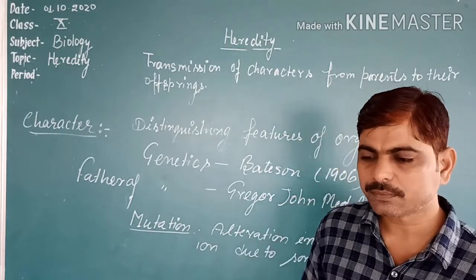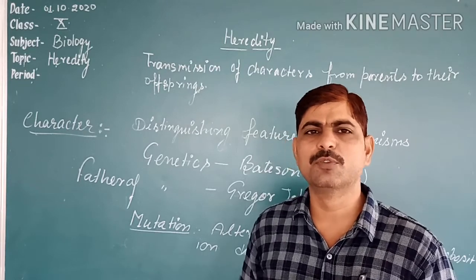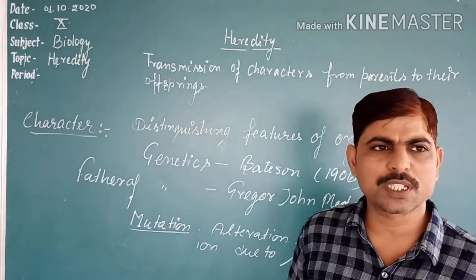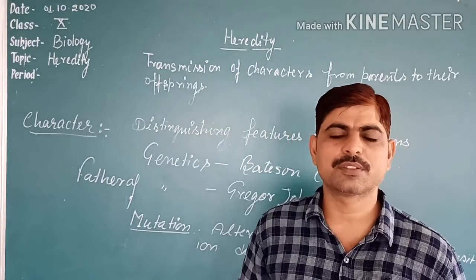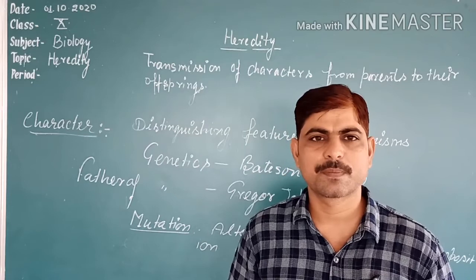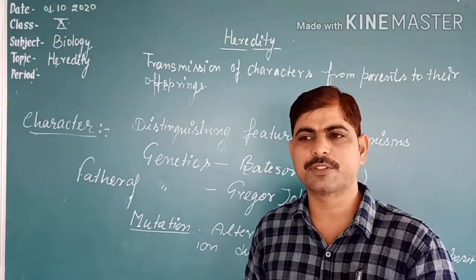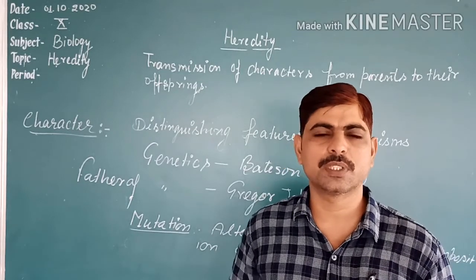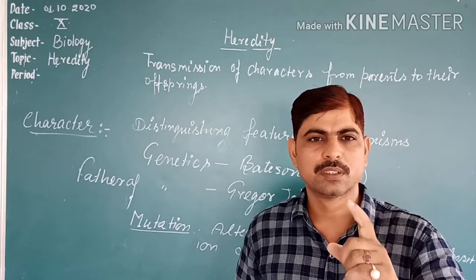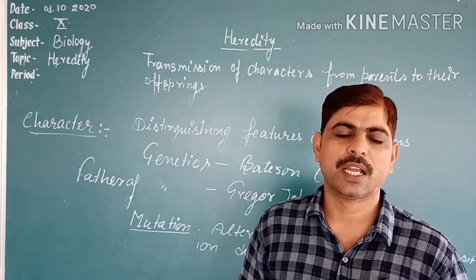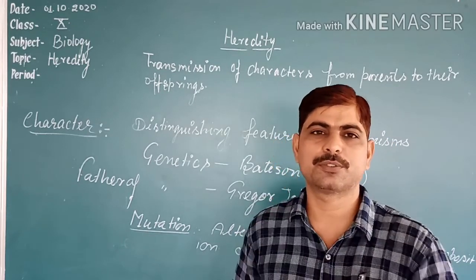Okay. So these are variations. How do these variations accumulate? Suppose parents produce young ones and the young ones have some variation, and that young one again, after maturity, will produce young ones. Then some variations that the organism received from its parents, and the new parent will transfer some more variation to its offspring.